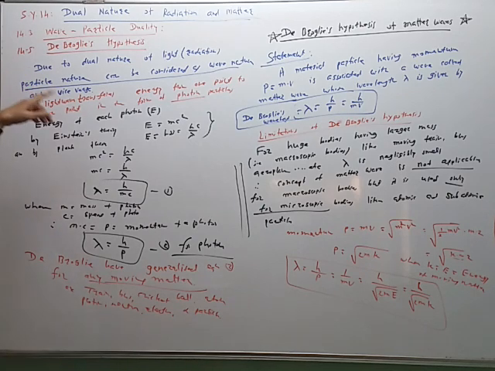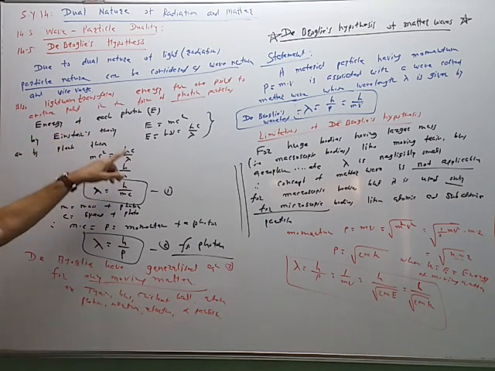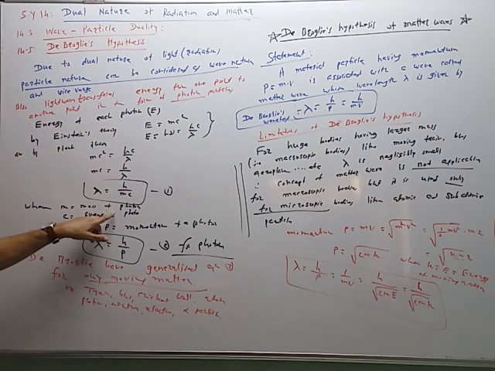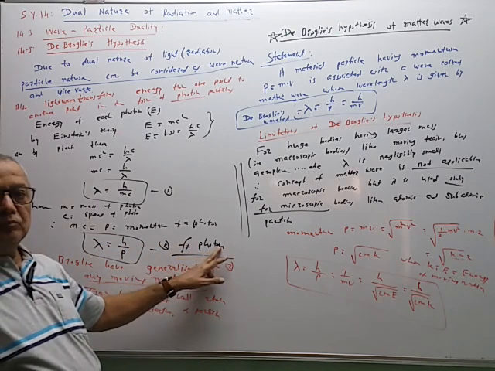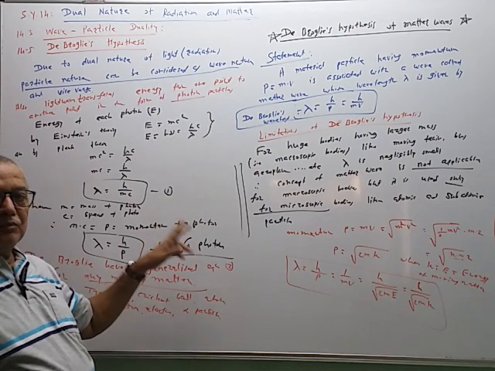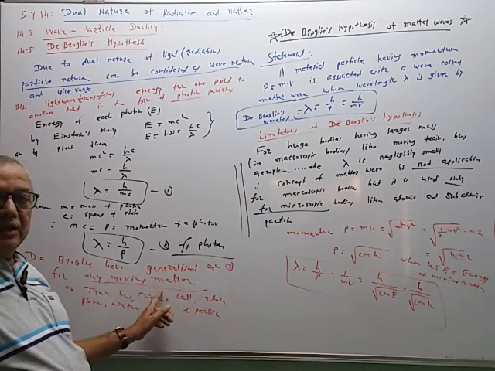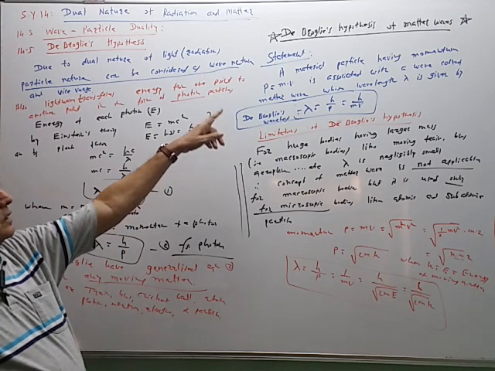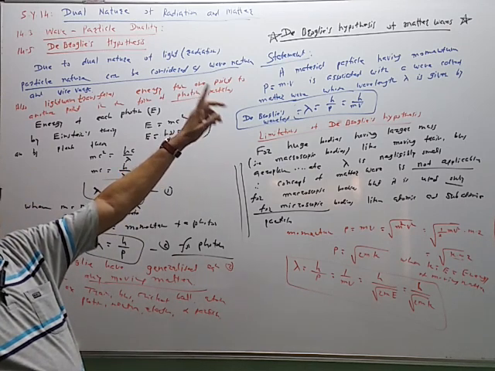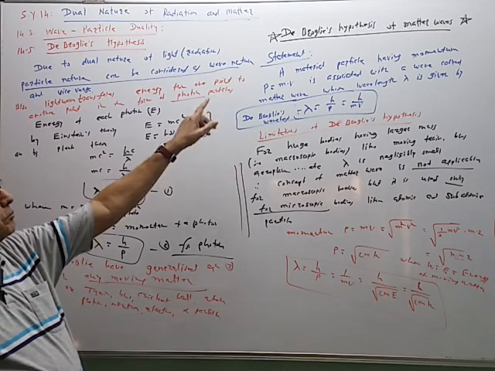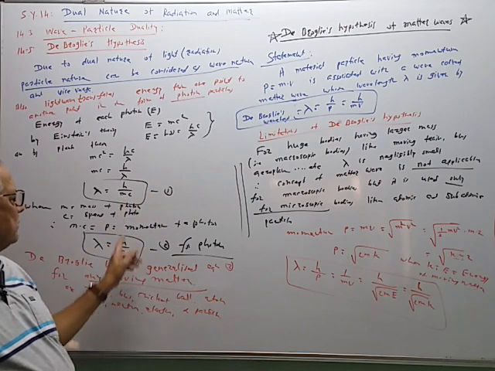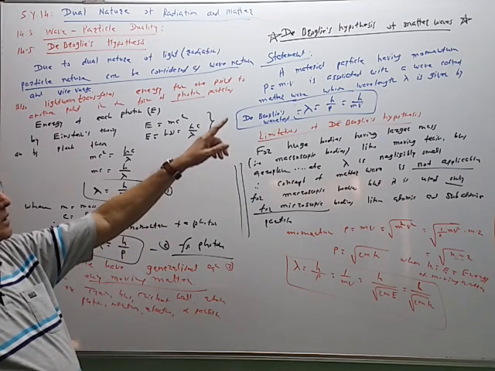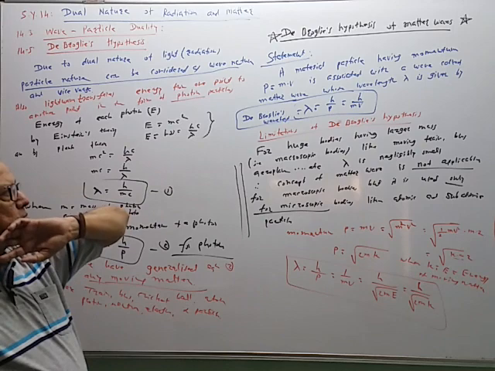So the de Broglie hypothesis is this. The relation lambda is equal to h by p was derived using Einstein's and Planck's theory, but it is restricted to photon only. The scientist de Broglie generalized this for any moving matter, and the statement is like this: a material particle, not necessarily a photon, having momentum p is associated with a wave called a matter wave, whose wavelength is given by lambda is equal to h by p. Momentum is given by mass of the particle multiplied by velocity of the particle.